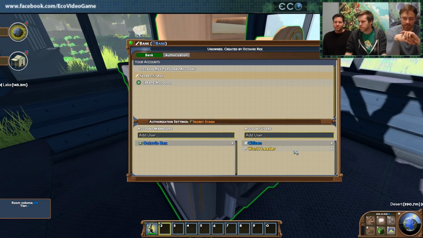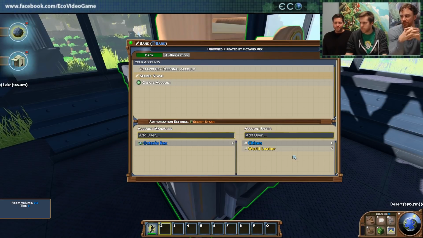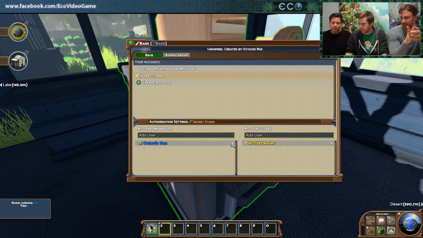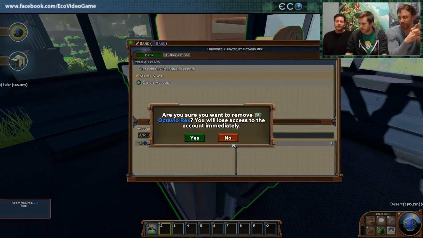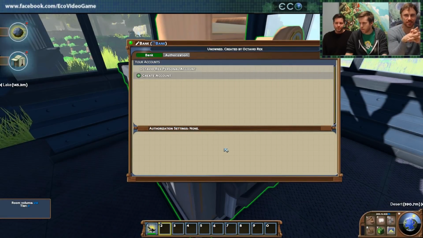One cool thing with this is you can actually create locked bank accounts that cannot be changed. So for example, say you wanted an account that only the world leader could ever use and nobody else can ever change. If you remove the citizen from account users and then remove Octavio Rex, which is the current player, it'll give you a warning that you'll lose access immediately. But if you click yes to that, now that account still exists, but it's only accessible to the world leader. So you actually have the ability to permanently lock down stuff like this. An admin could still change it, but in general, that's the lockdown for good.